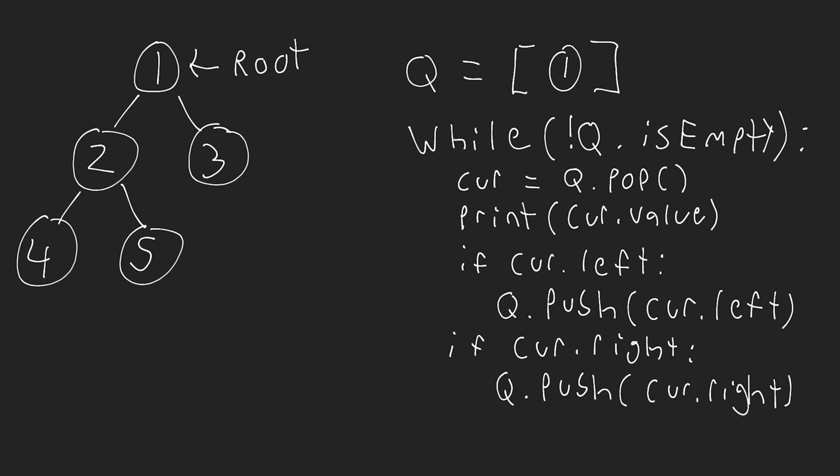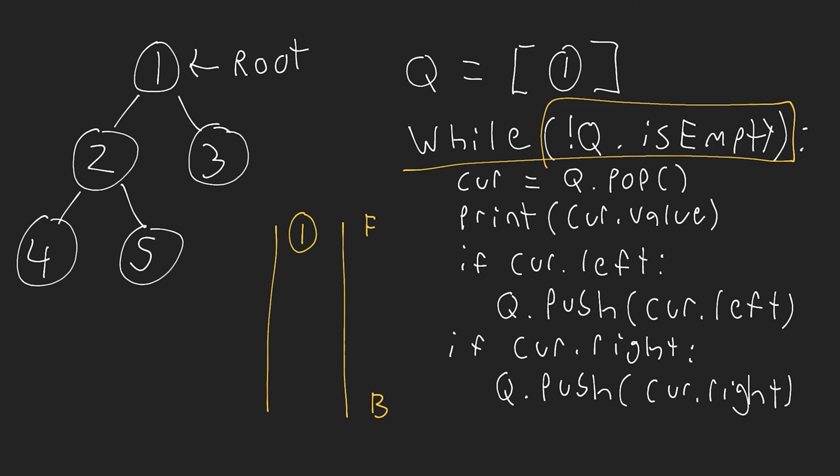So I'll walk you through what would happen here if we have a sample queue. So let me do this in a different color. So let's say that this is our queue here, okay? We have the front and we have the back. We start with element 1 on the queue. So what happens is we come into our while loop, we say, is the queue empty? No, it's not. So we pop the first element off the queue. So that means we take 1, and that becomes equal to current, okay? We're then going to print out what the value is, which is 1, so I'll do the print stack here on the left-hand side.